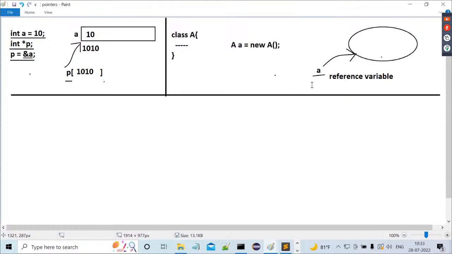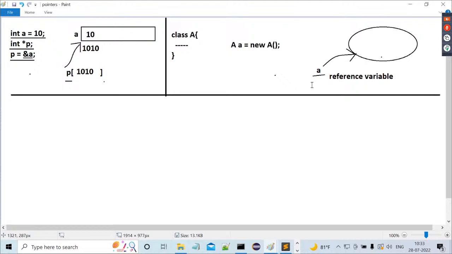In C and C++, a variable is referring to a block of memory, so it's a pointer variable. In Java also, when we create an object, a variable is referring to a block of memory. So why are you calling it a reference variable? Why are we not calling it a pointer variable? How can you say pointers do not exist in Java?